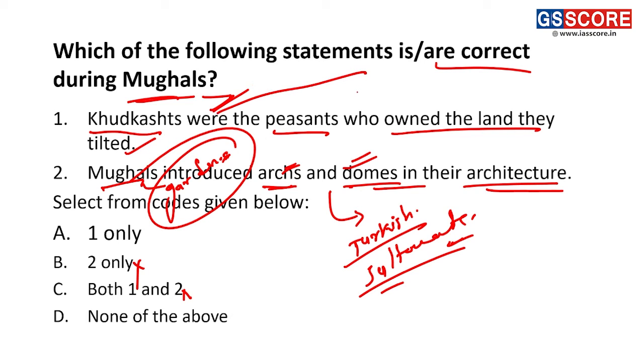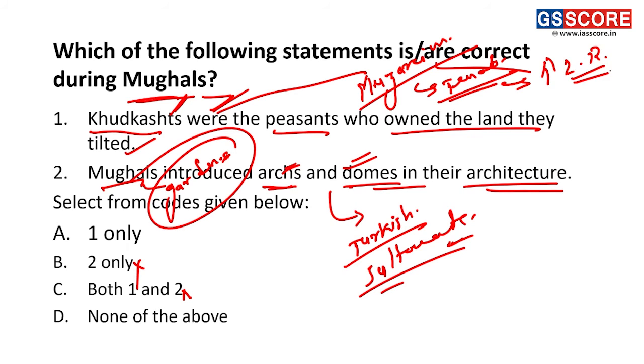And beside Khudkasht, we also find a term called Muzarin, and these were the tenants. Just for your information, these were tenants during the Mughal period in village life, and they paid the land revenue at higher rates. Khudkasht also paid revenue, but the tenants paid land revenue at higher rates, and that's why they were called Muzarin. And Khudkasht were the peasants who owned the land they tilled.